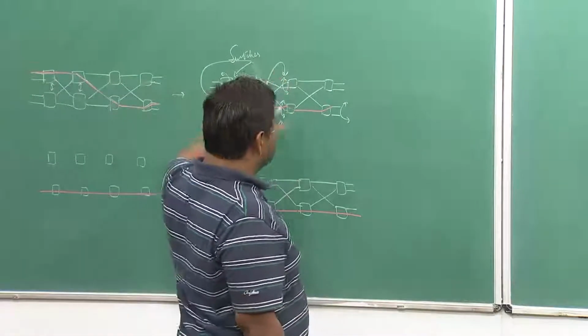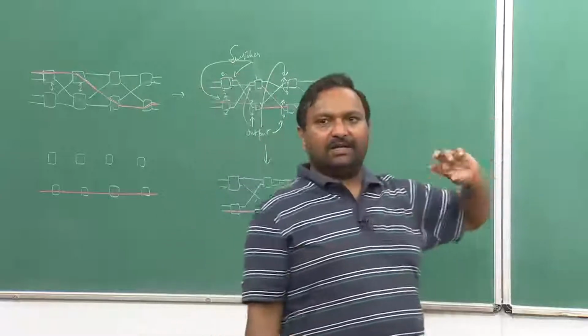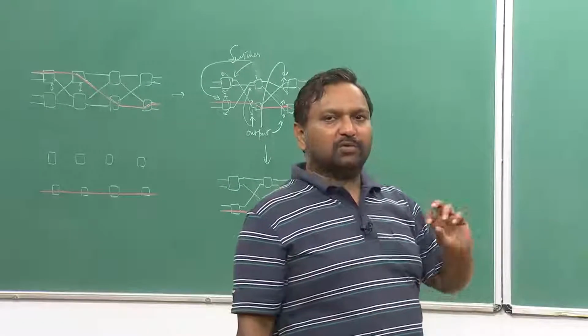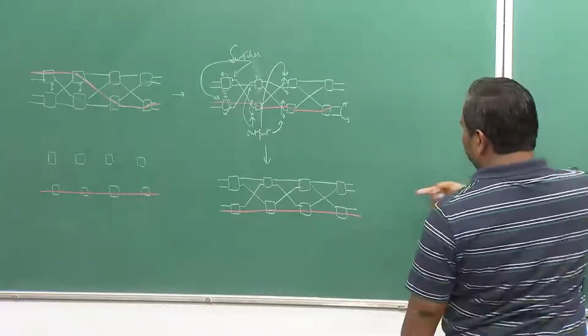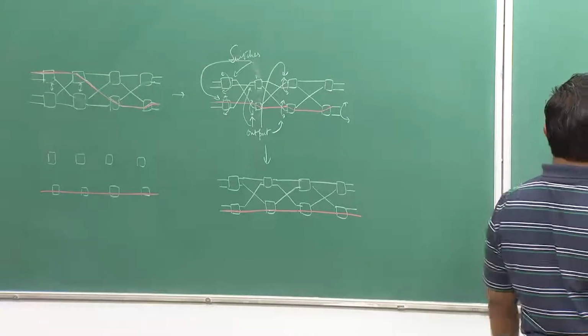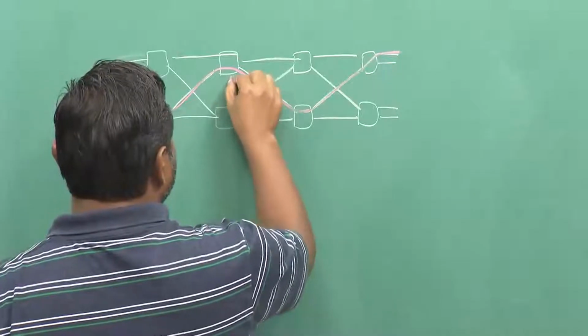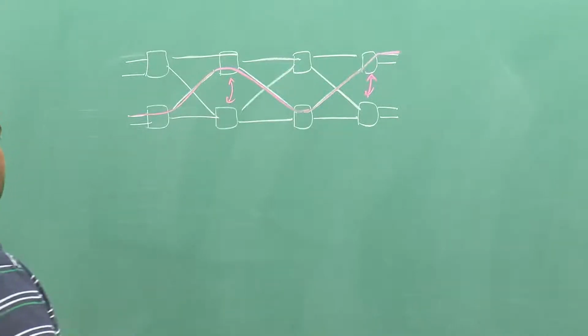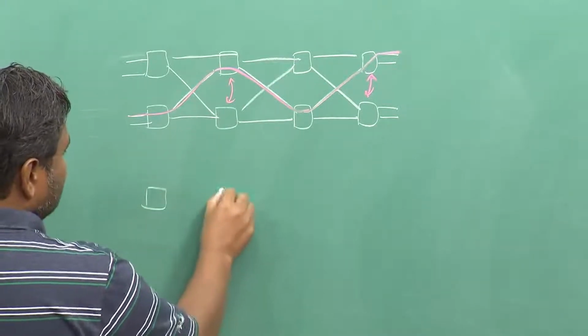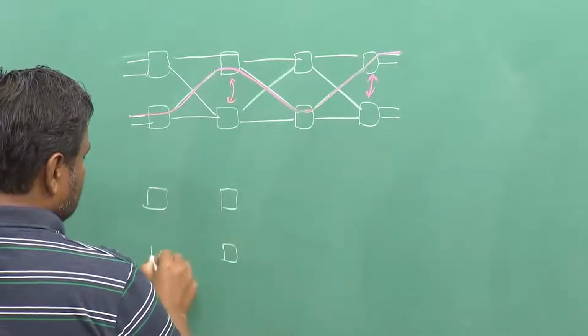First of all, we will do a translation of switches. Then we will look at the rotation of the outputs or the whole switch, outputs or inputs, so that I will ultimately end up in this particular configuration. So, I have to essentially swap this and this. Okay. Once you do that, you will end up in a configuration which is like this.